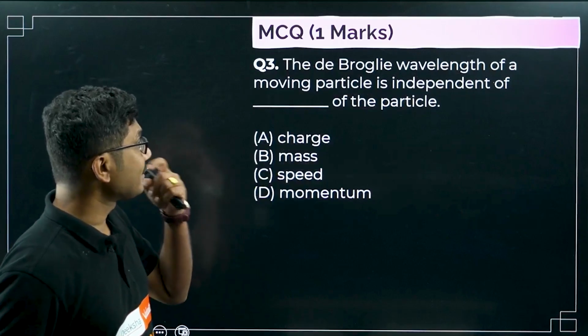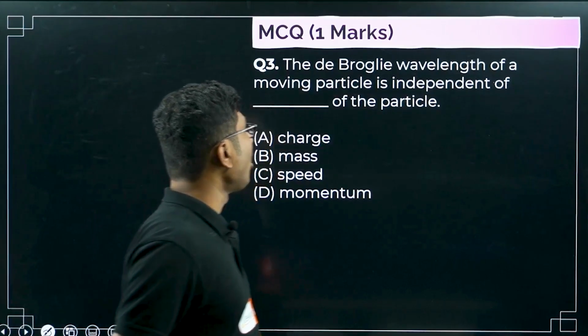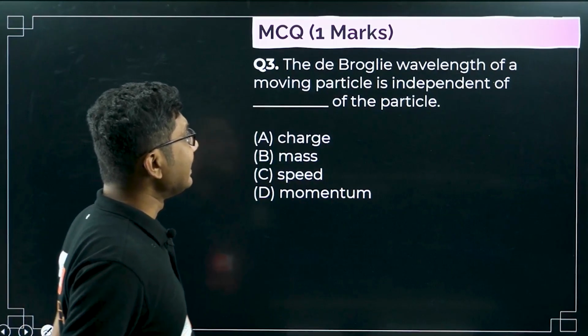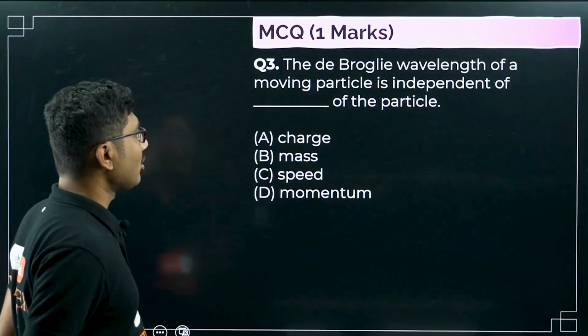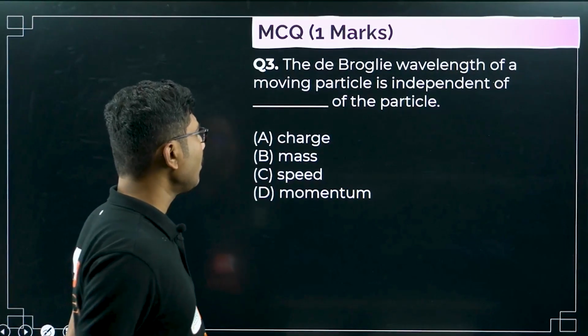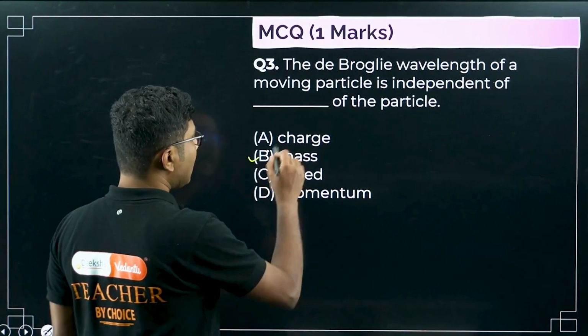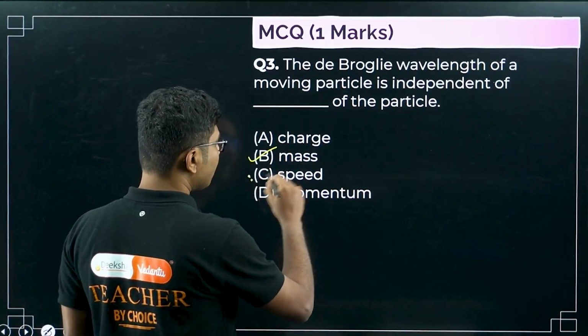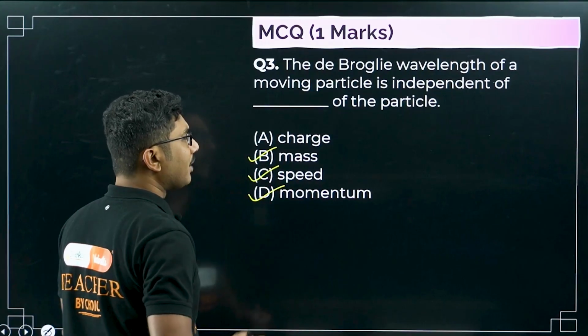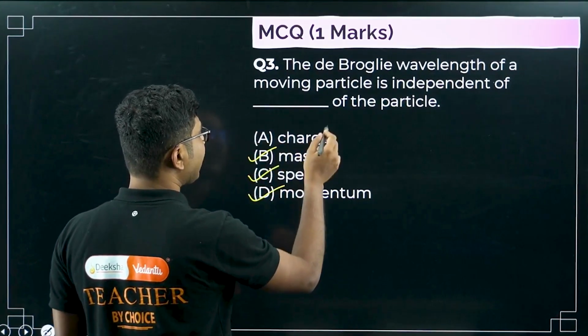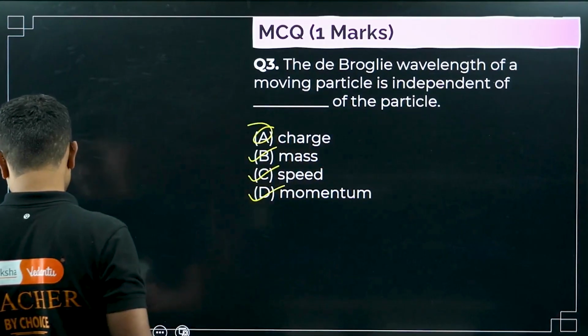Now next question. The de Broglie wavelength of a moving particle is independent of dash of the particle. The de Broglie wavelength depends on mass, depends on speed, and obviously momentum. Then it is independent of charge, so the correct answer is charge.